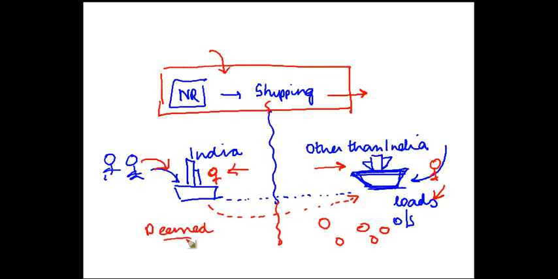So whatever are the receipts, the receipts are to be considered as receipts only. On these receipts you apply a specified percentage, and that is treated as taxable income in India.